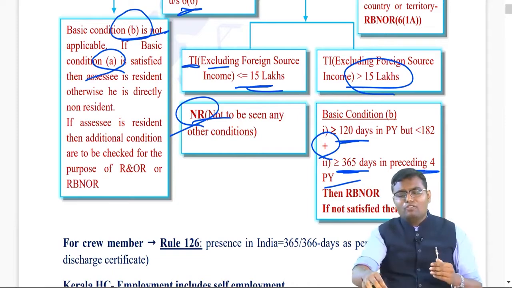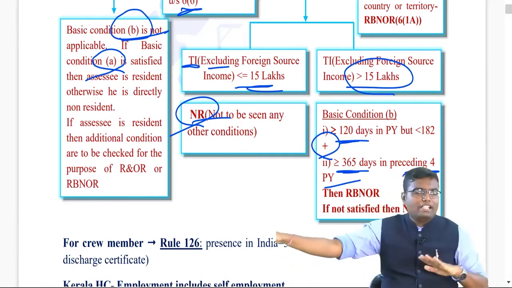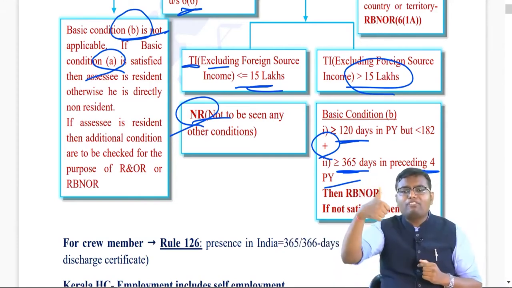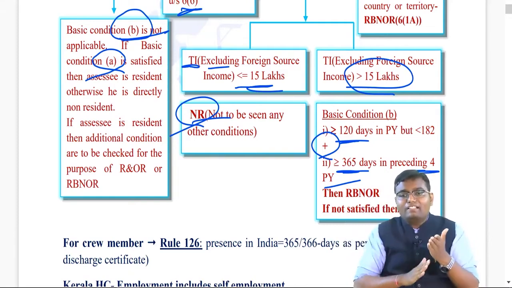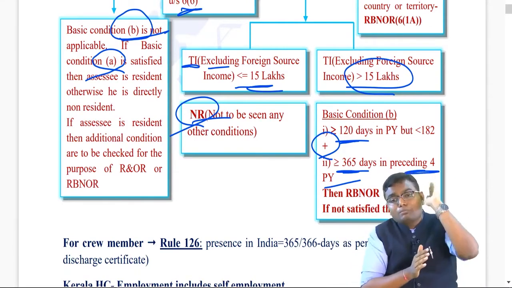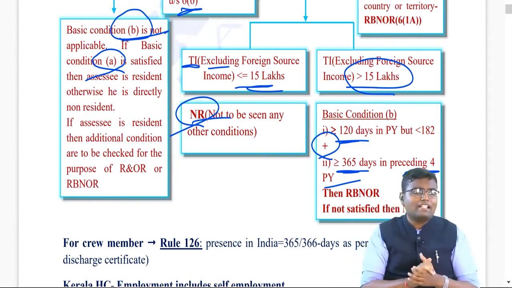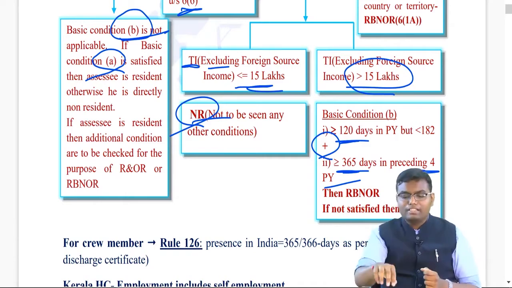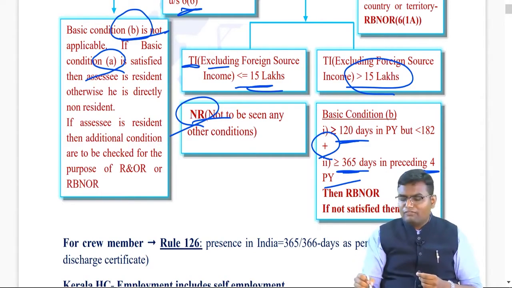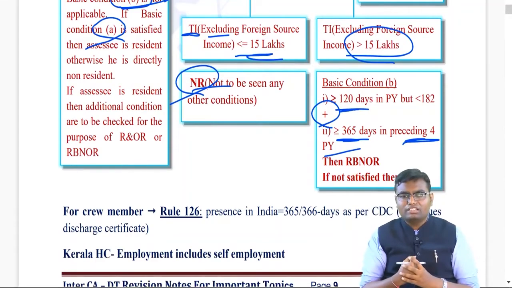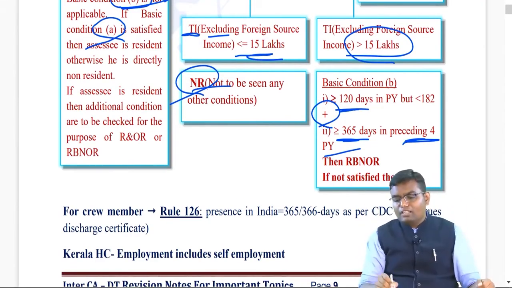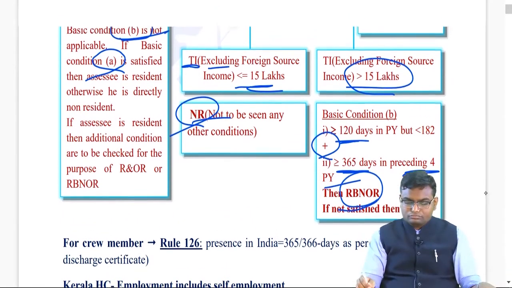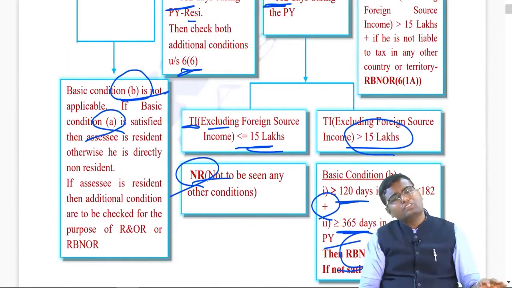Point to be noted: if you are leaving India being an Indian citizen, only 182 days. If you are an Indian citizen or person of Indian origin coming to India, first preference is 182 days. If not satisfied, then see Indian income. If Indian income is more than 15 lakh, then only check the second condition, but with modification, it will be 120 plus 365. But if you satisfy this 120 plus 365, we don't need to see any other additional condition. We will directly call you RBNOR, without checking additional conditions. If you don't satisfy this condition also, then you will become non-resident.